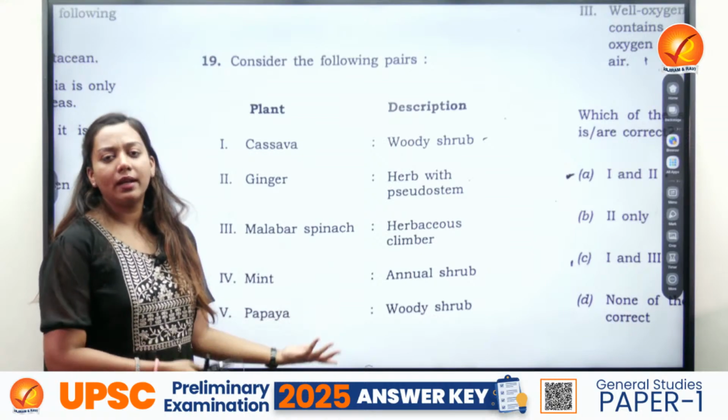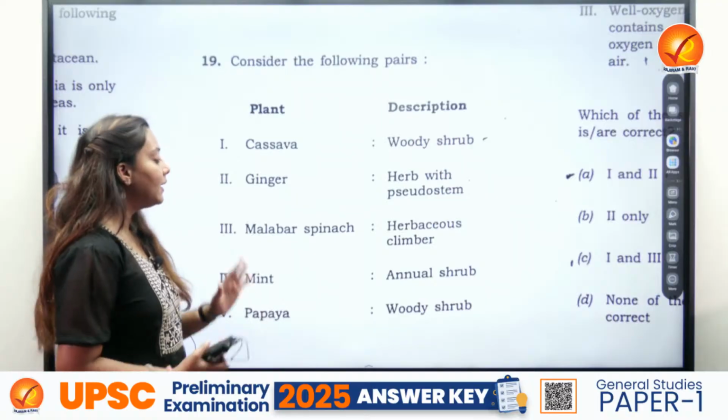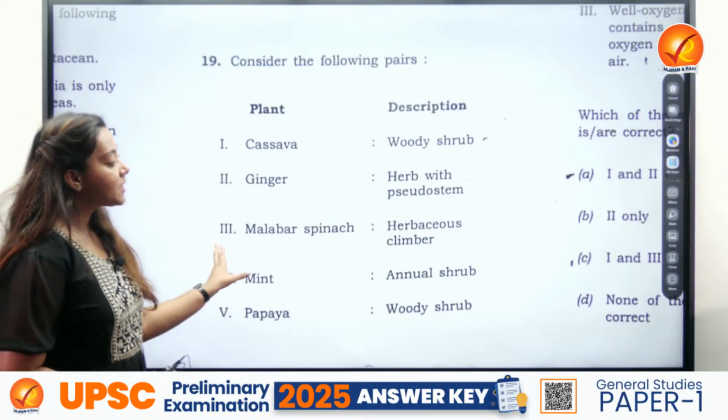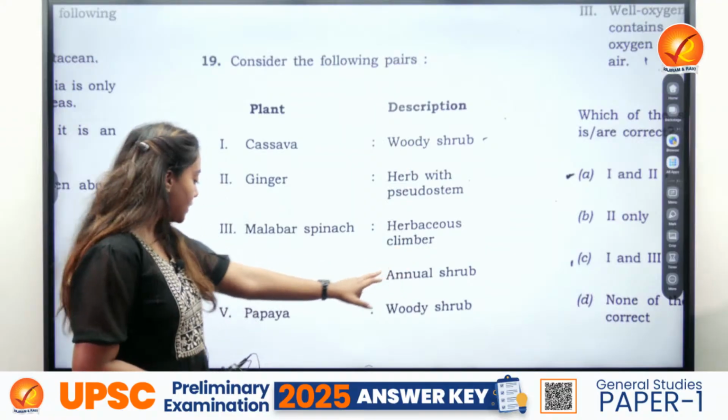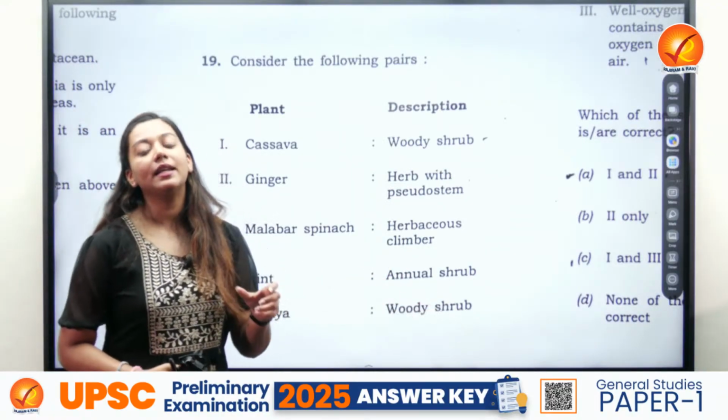Or you can also take a leap of faith over here by marking any two of them. But eventually, I would say my judgment would be that this question as such was very difficult because this was a climber. So yes, it was a climber. Mint was not an annual shrub. It was a perennial shrub.